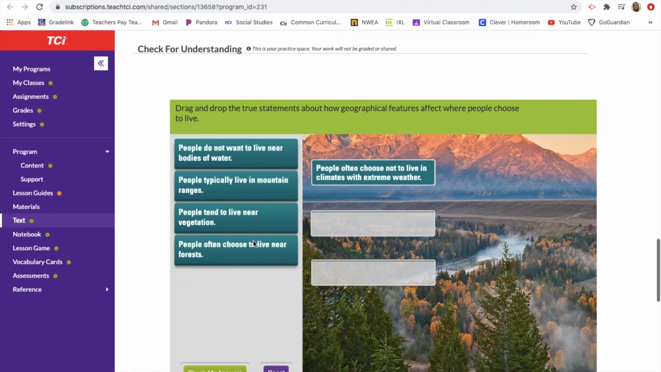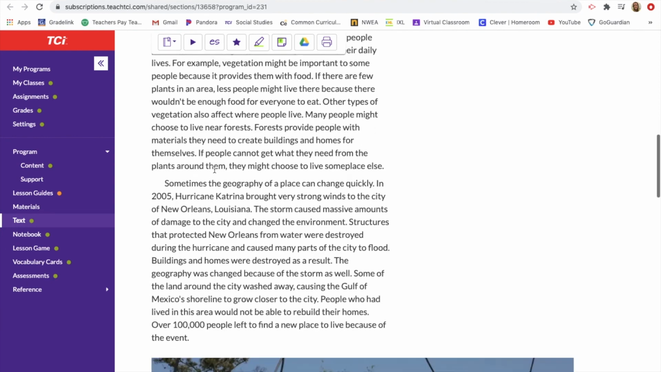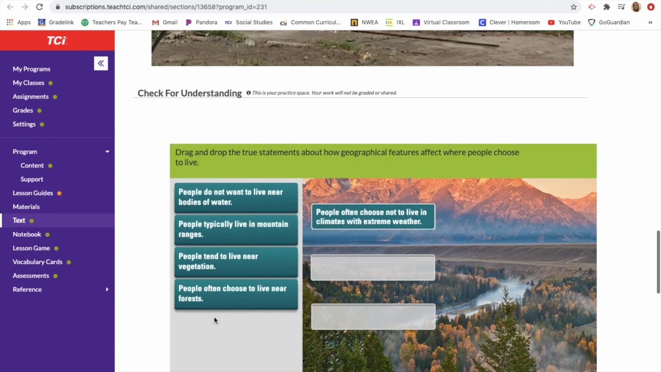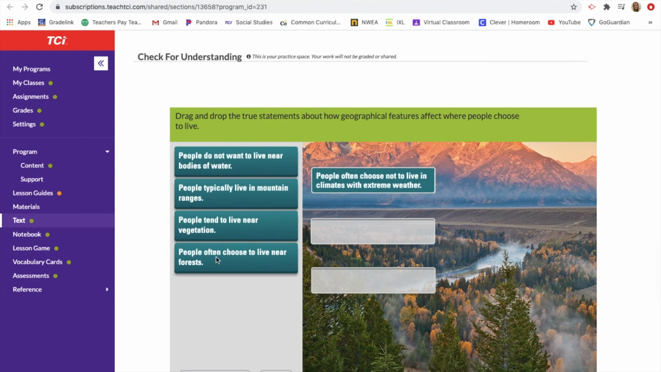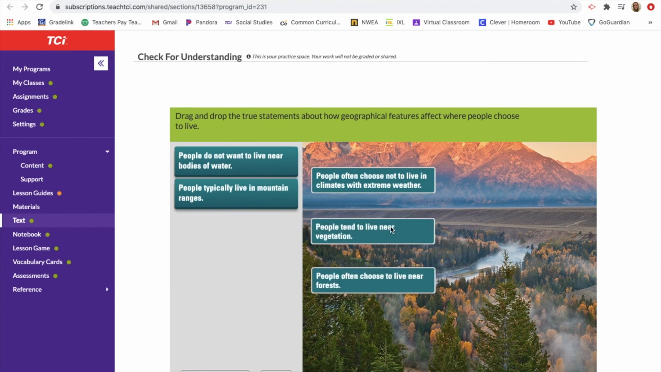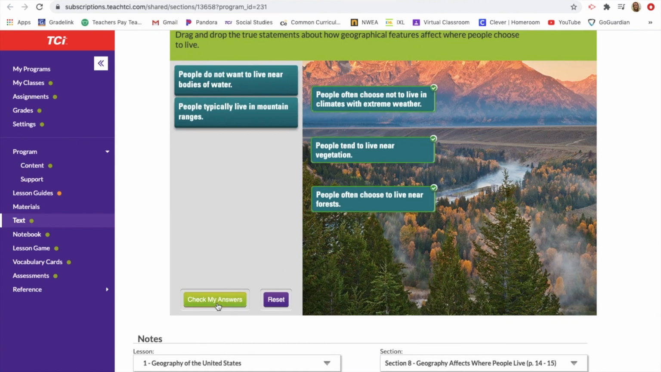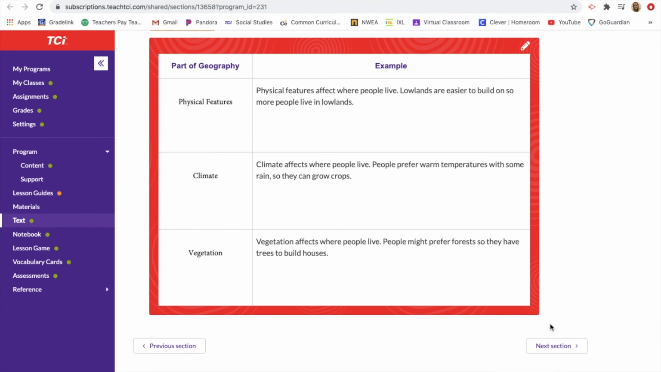People tend to live near vegetation. That's another one that we read up here. And then last one, people often choose to live near forests. That's one that we also wrote in our notes. So I know these ones, and I want to check my answers. And we got those all correct. So once you've got that all done, you can hit submit, and you are done and set for the day.